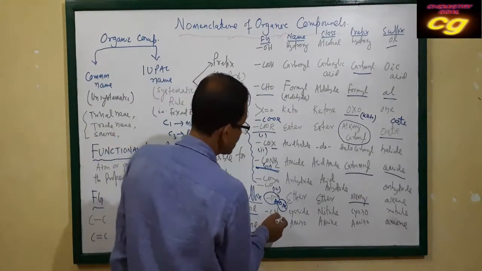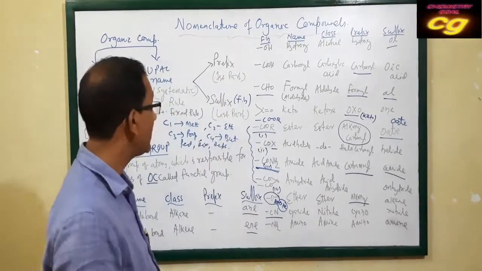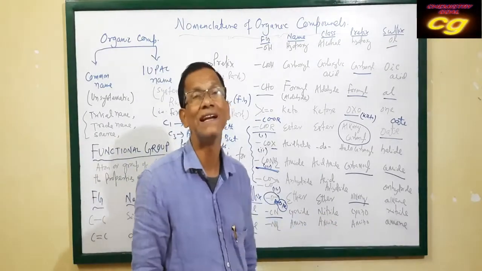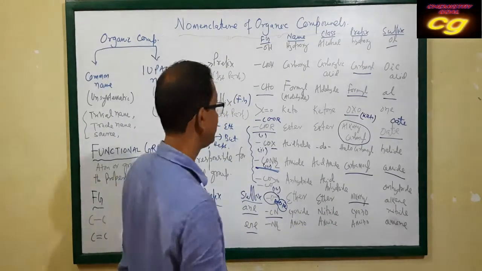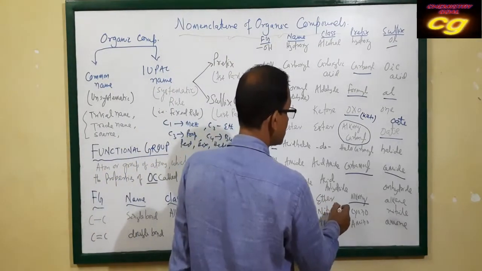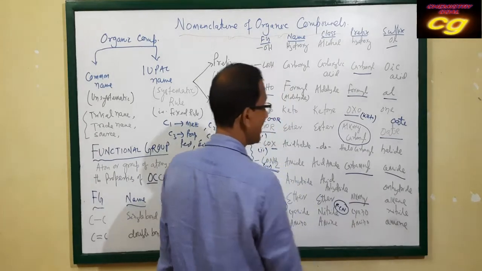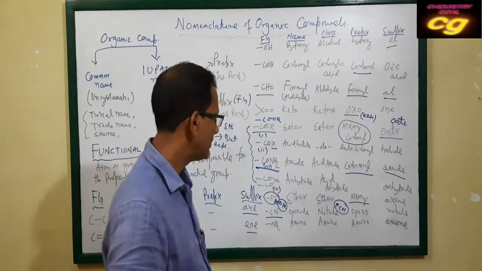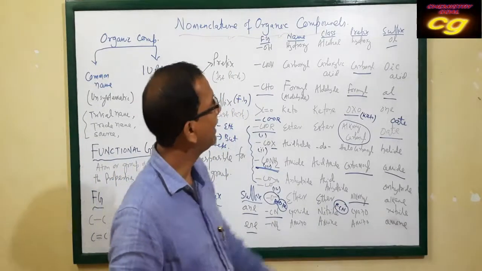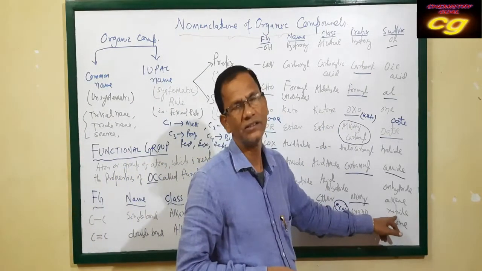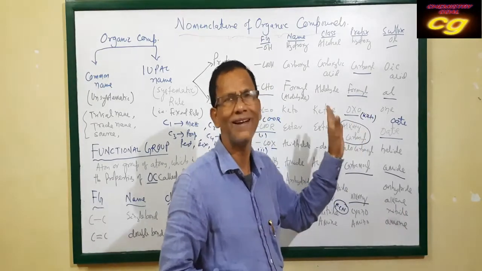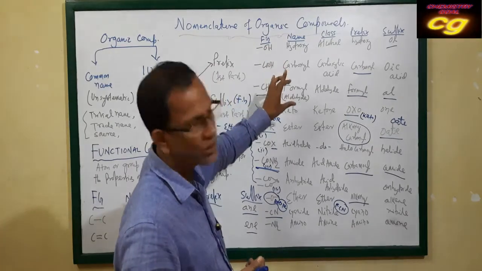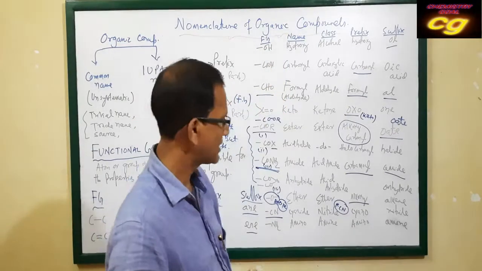And here the cyanide group is there. That is called the cyanide group. But the class of organic compound is called nitrile. RCN. Nitrile means RCN. Here the prefix is cyano, and the suffix is nitrile. The last part will be nitrile. We will discuss the nomenclature of individual groups in the next class.